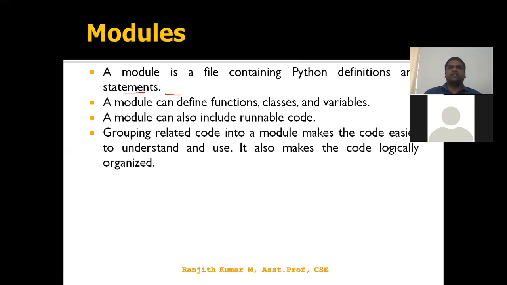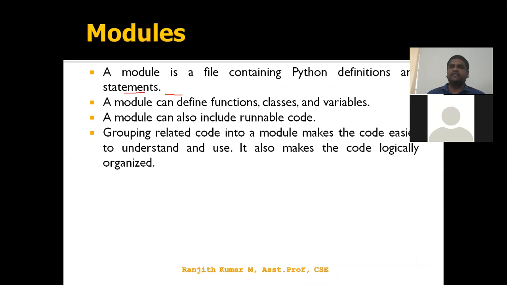A module is a file containing the Python definition and function statements. Okay, so modular. What is a module? Already we know whatever the problem, we are using modularity. So we are splitting the solution into module by module. A module can define functions, classes, and variables. It may have classes, functions, variables. A module can also include runnable code, an executable file's content also.